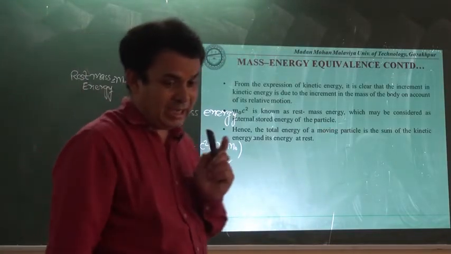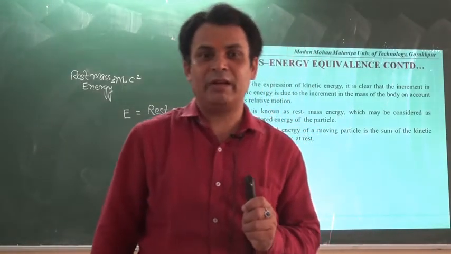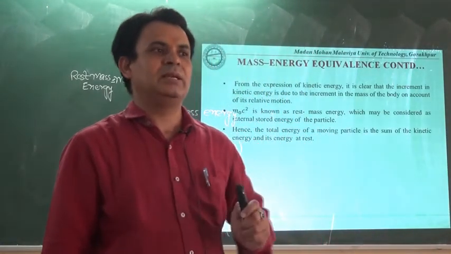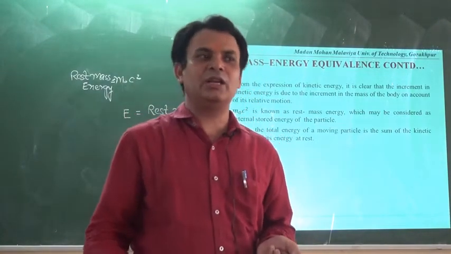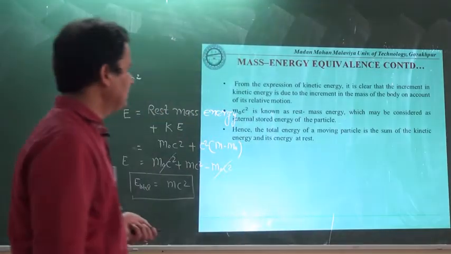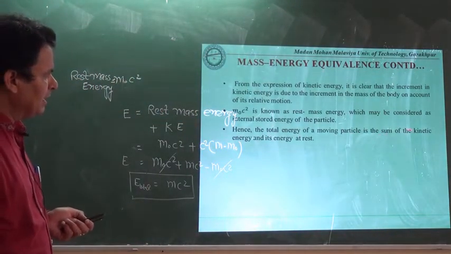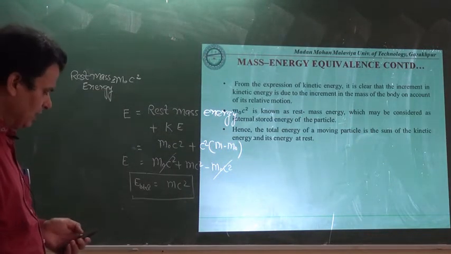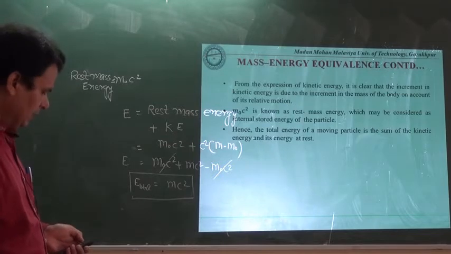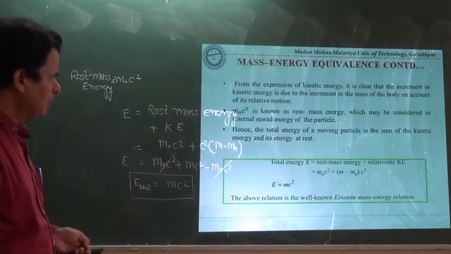It's very important, and that will give the same significance and same type of essence as we have seen in the potential energy in case of the classical mechanics. Hence the total energy of a moving particle is the sum of kinetic energy and its energy at rest. So for that we'll have the expression here.